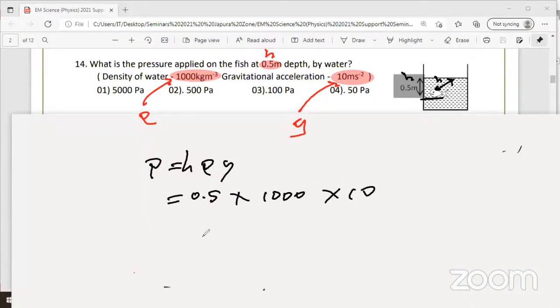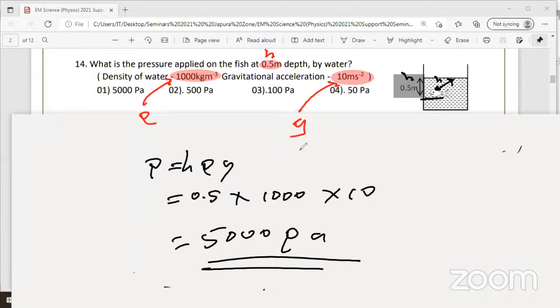So what is the answer? 5000 Pascal. Please raise your hand, those who got this answer. Answer is the first one, 5000 Pascal. How many of you got this answer? Right, very good. Excellent.